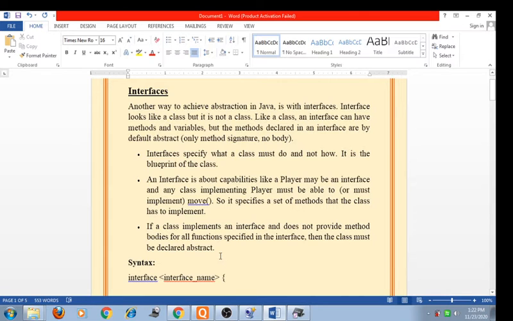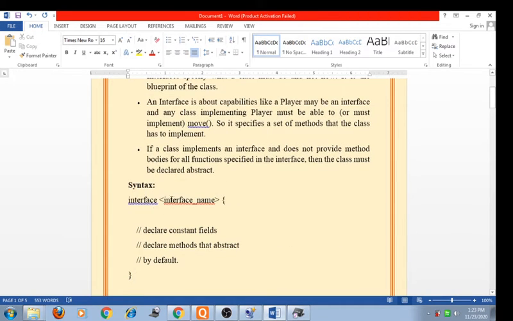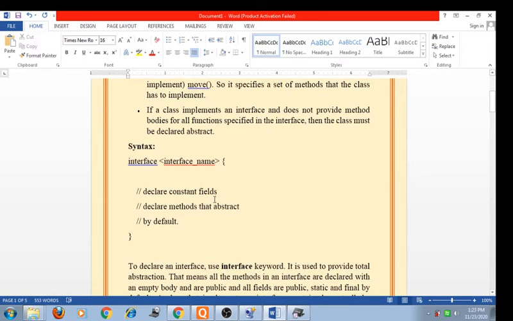If a class implements an interface and does not provide the method bodies for all the functions specified in the interface, then the class must be declared as an abstract class. The syntax of how to declare the interface is: interface, interface name, opening curly brace. Here declare constant fields, declare methods that are abstract by default, and close the curly brace. This is the general syntax of declaration of the interface.